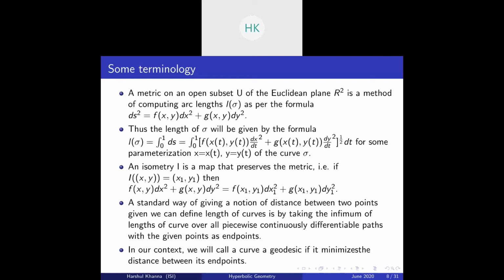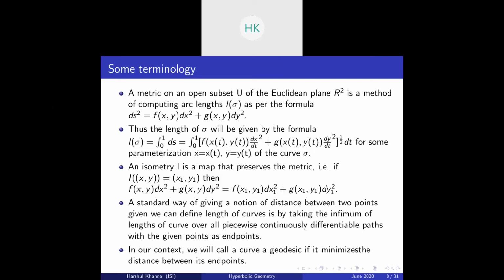Now an isometry is a map that preserves the metric. I denote the isometry by I. Suppose I(x,y) is (x1, y1), then f(x,y) dx square plus g(x,y) dy square is equal to f(x1, y1) dx1 square plus g(x1, y1) dy1 square. So it preserves the distance between two points, and the length of curves.